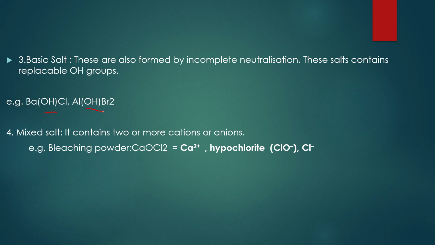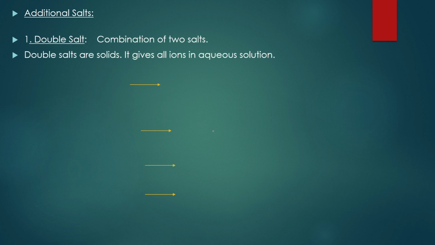It is having the ions as Ca2+, hypochlorite ClO−, and Cl−. You can find here more than 2 anions and 1 cation. Such type of combination can be called as mixed salt. Now let us know about addition salts or molecular salts.